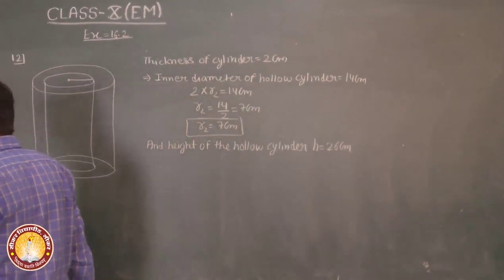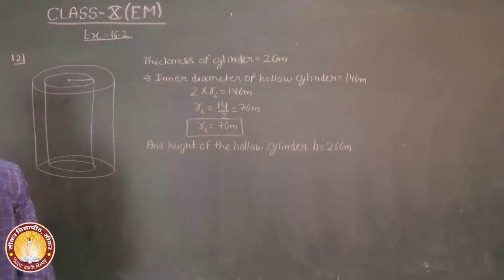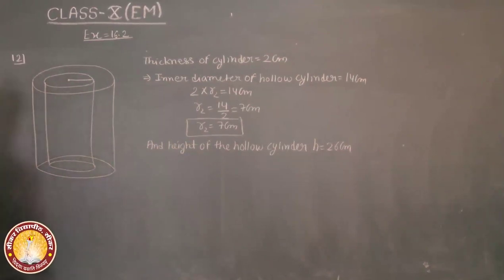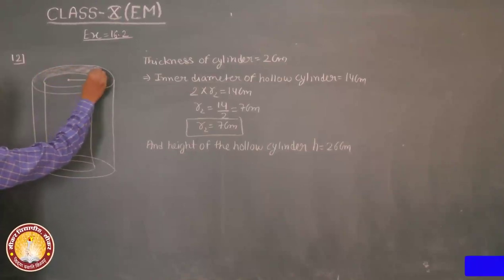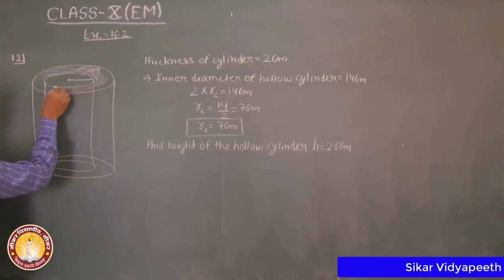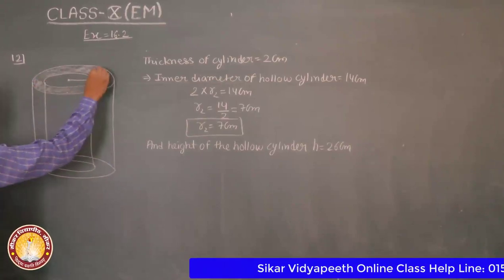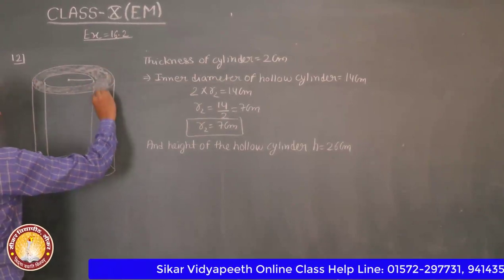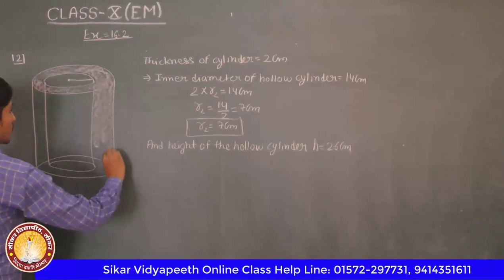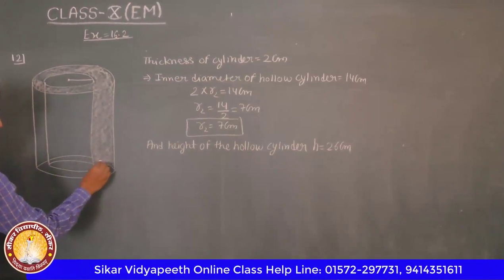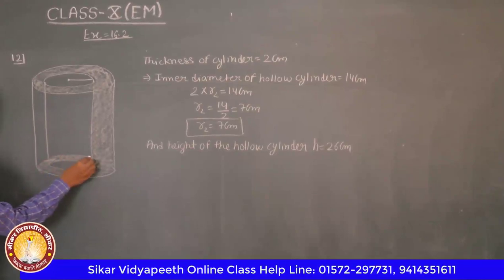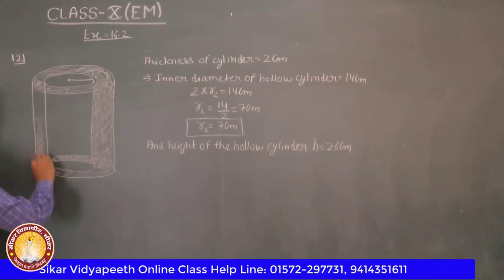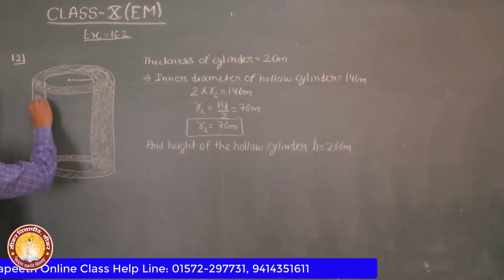Then calculate the total surface area of the hollow cylinder. Thickness 2 centimeter. This type of cylinder, hollow cylinder. Okay, understand?